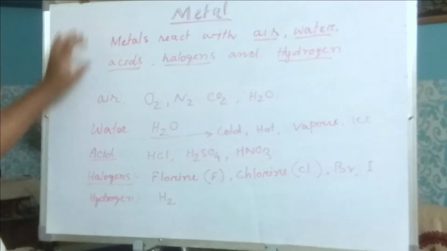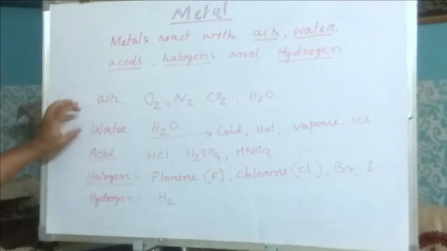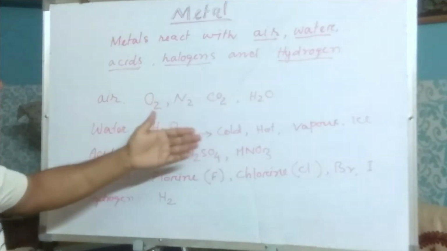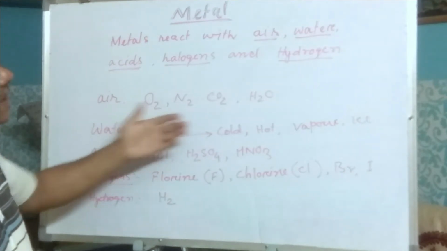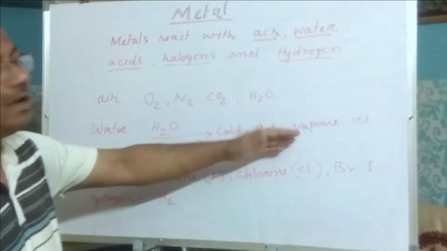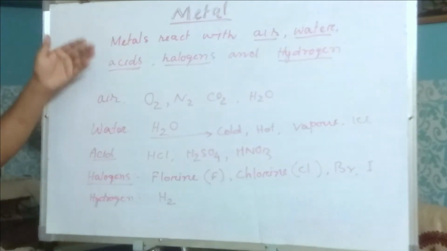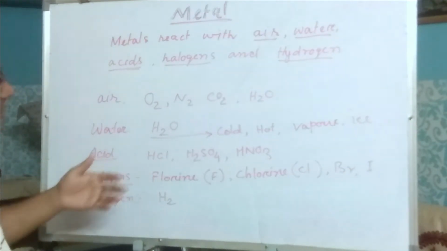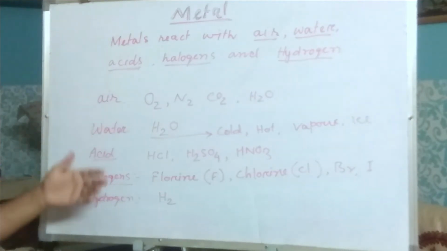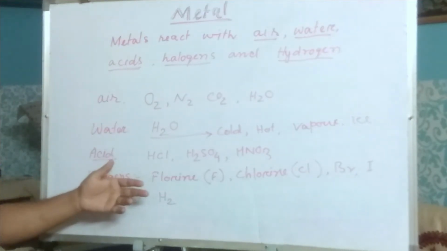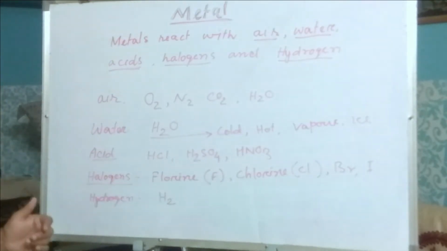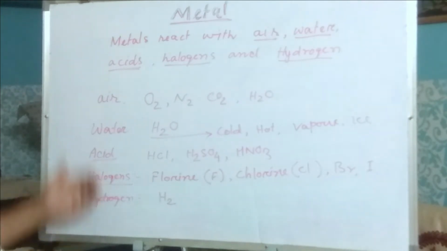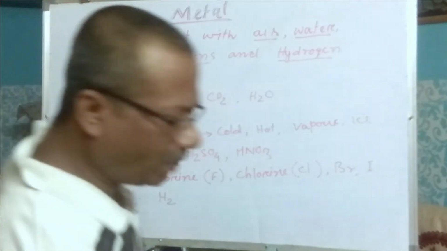So metal reacts with oxygen, metal reacts with water in different states. Some metals react with cold water, some metals react with hot water, some metals react with vapor. Metals react with acid to produce hydrogen gas and metal hydroxide. Halogens are fluorine, chlorine, bromine, iodine. Metals react with these halogen elements and metals also react with hydrogen and produce different compounds.